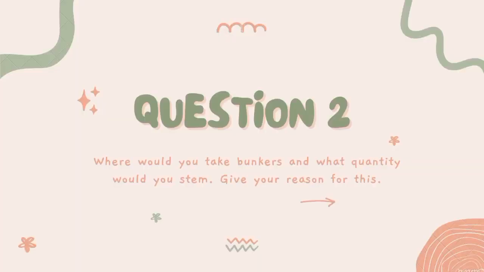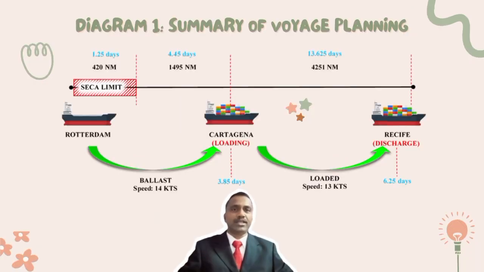For question 2, we have to know where the bunkers would be taken and what quantity the vessel would use, and give a reason. Diagram 1 shows the summary of the voyage planning, which illustrates the exact days taken by the vessel to sail to the loading and unloading port with the provided speed. It takes the vessel 1.25 days to sail from Rotterdam to the SECA limit using ULSGO, maximum 0.1% sulfur content.